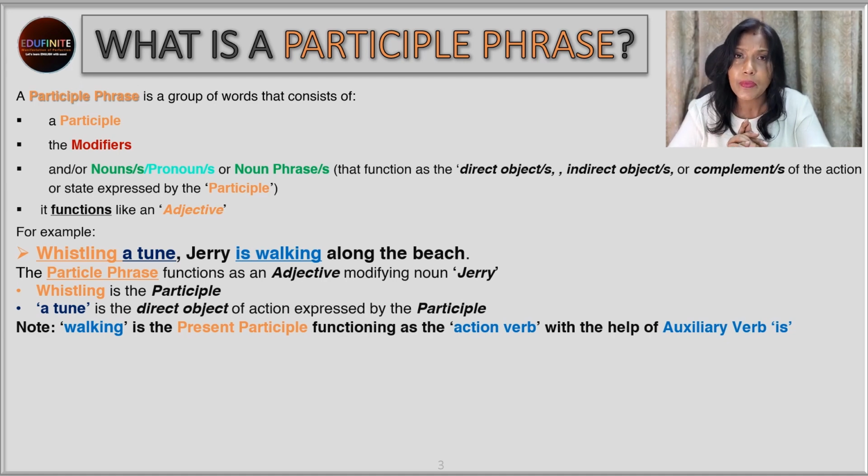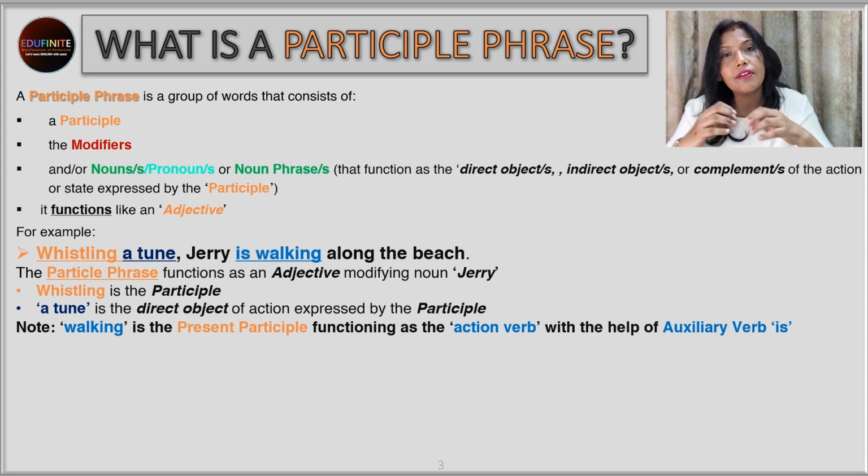But over here, walking, which is colored in blue, is the present participle, of course, but here it's functioning as the action verb. Why? Because it has the help of the auxiliary verb is. So a participle can only function as a verb if it has a helping verb. That means if it has an auxiliary verb beside it. It has to be preceded by an auxiliary verb.